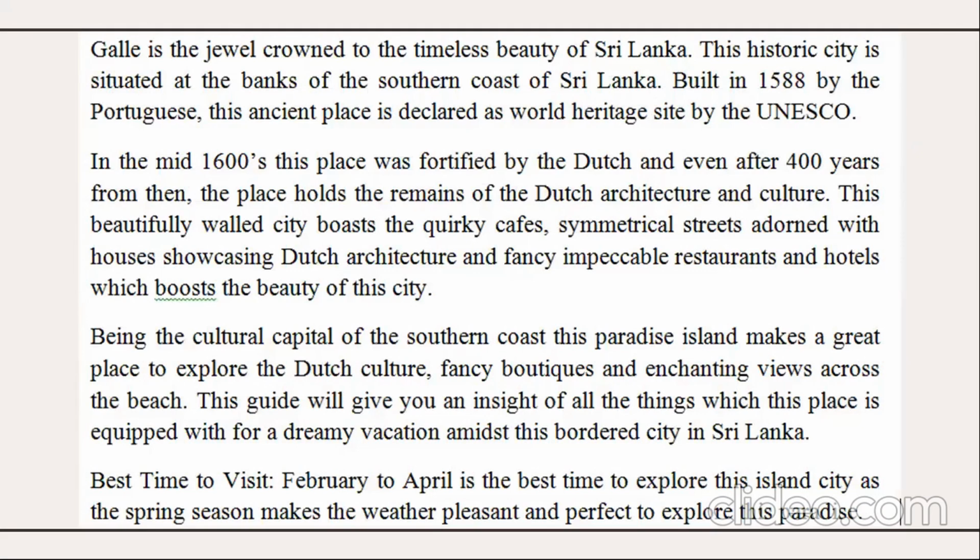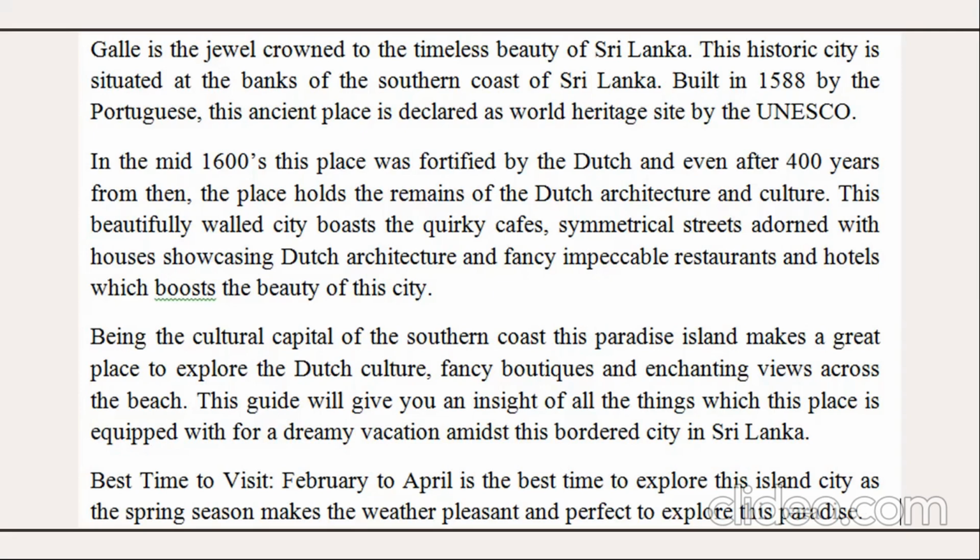Galle is a jewel crowned to the timeless beauty of Sri Lanka. This historic city is situated at the banks of the southern coast of Sri Lanka. Built in 1588 by the Portuguese, this ancient place is declared as a World Heritage Site by the UNESCO. In the mid 60s, this place was fortified by the Dutch, and even after 400 years from then, the place holds the remains of the Dutch architecture and culture.